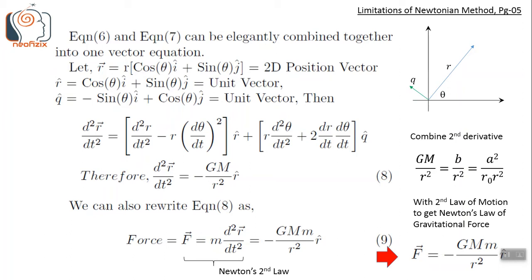From Newton's second law of motion, we know that force is defined as mass into acceleration. When we combine this definition of force with the acceleration term derived in equation 8, we get Newton's law of gravity. Note that the inverse square dependence of acceleration is a result of Kepler's laws itself. Newton introduced the idea that there exist force laws which govern the motion of objects.